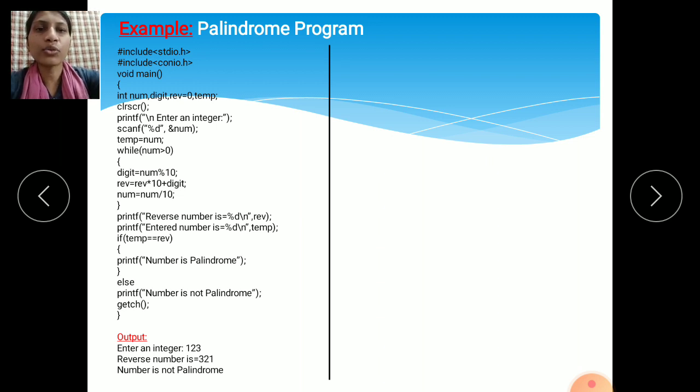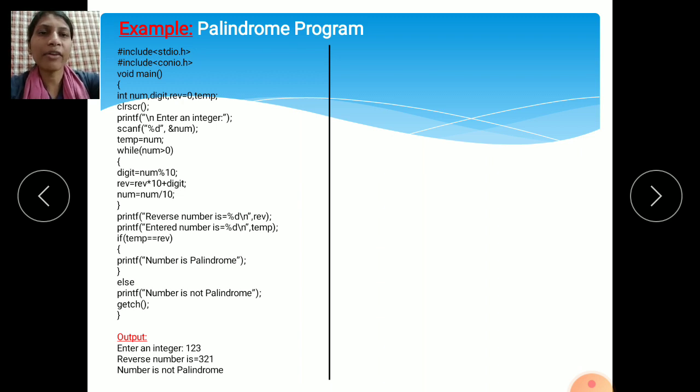Then temp = num. This is called initialization. I have declared temp equals num, means whatever number we have entered, that same value we have taken as the temp value. So we have initialized the temp value as num.